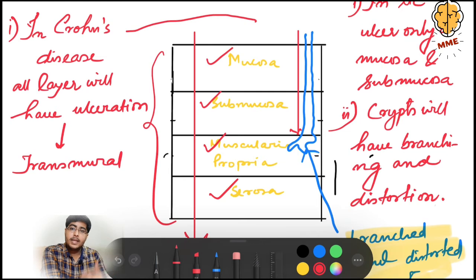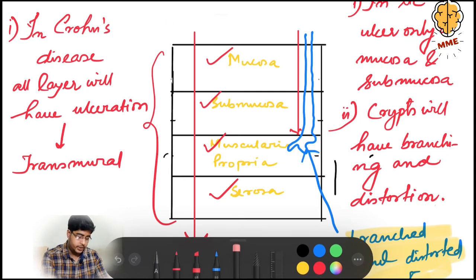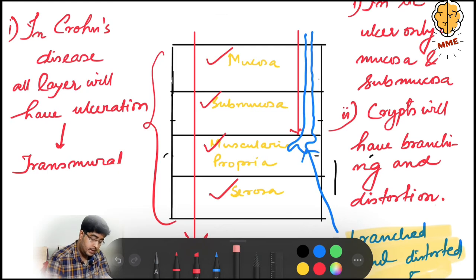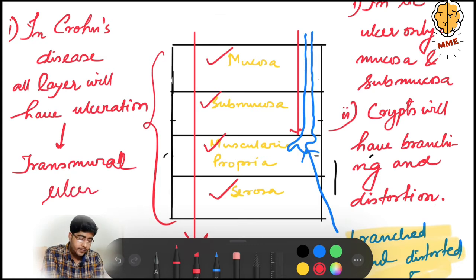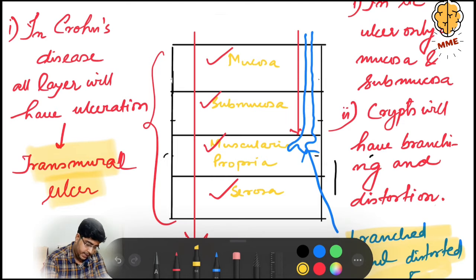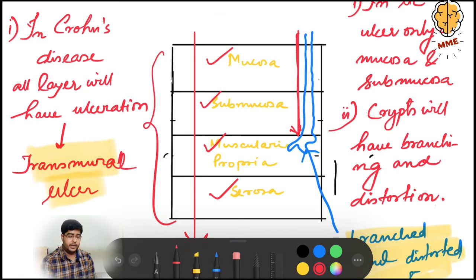So as all the layers are involved, the ulcer is known as transmural ulcer. Why transmural? All the layers are involved. But in case of ulcerative colitis, only the mucosa and the submucosal layer will be involved.